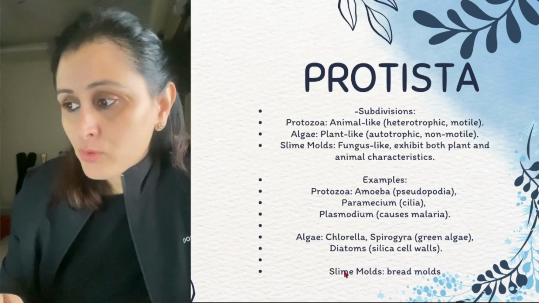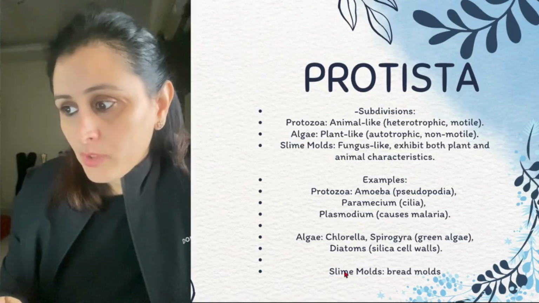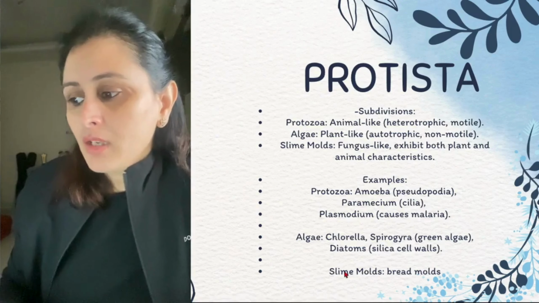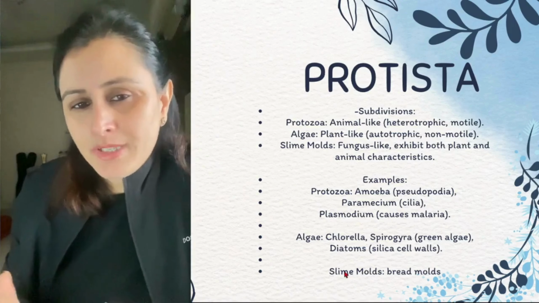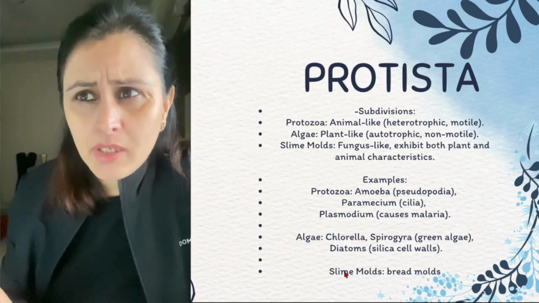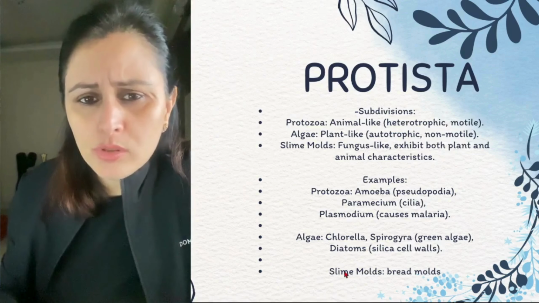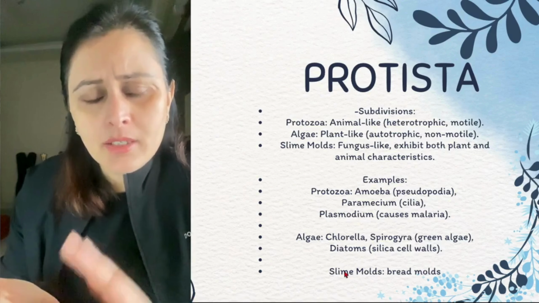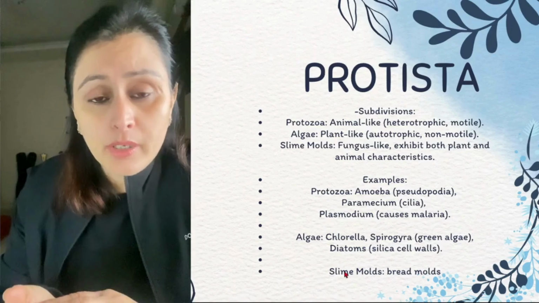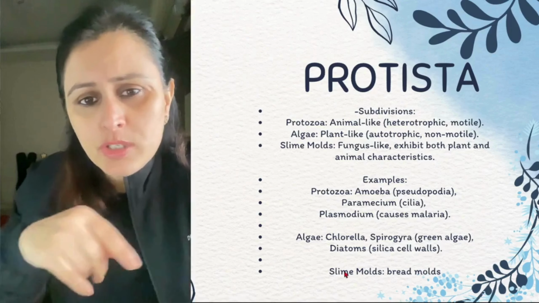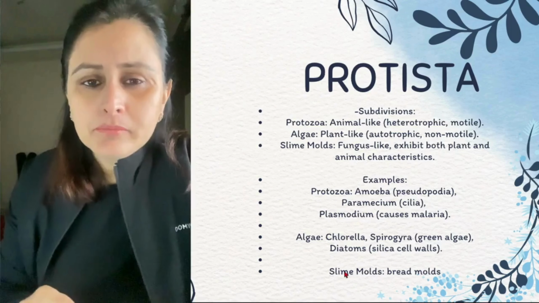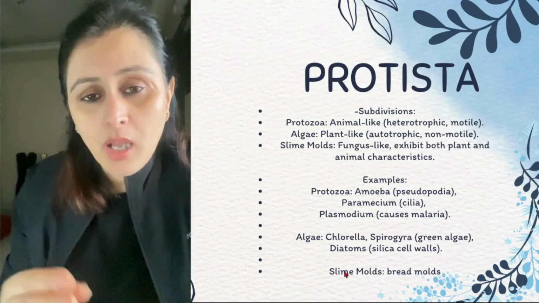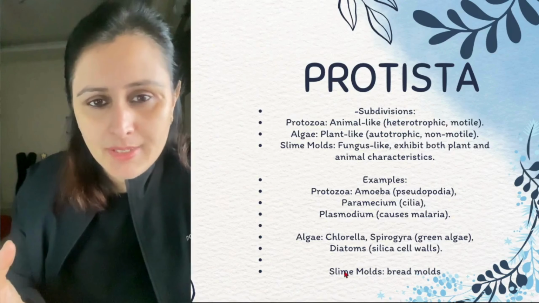Few examples over here. Protozoa: amoeba, paramecium, plasmodium. Algae: spirogyra, diatoms, and so on. Slime molds like the bread molds. Bread mold experiment, I'm sure you have done in your classes in class 6, 7th or 8th, in your school laboratories also, where you take a bread and just moisten it and put it in a box with the lid for about a week, and when you open it you see a greenish color layer on that, right? I'm sure many of you have done it in your school labs. So this is the bread mold which starts growing on that. So that is one of the examples of slime molds.